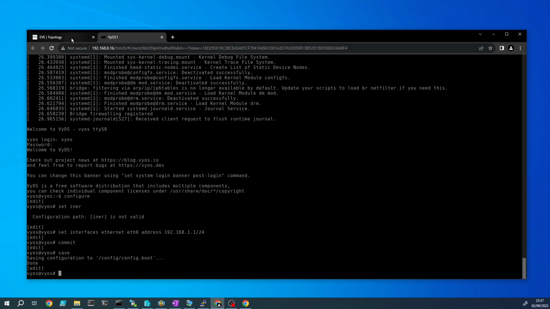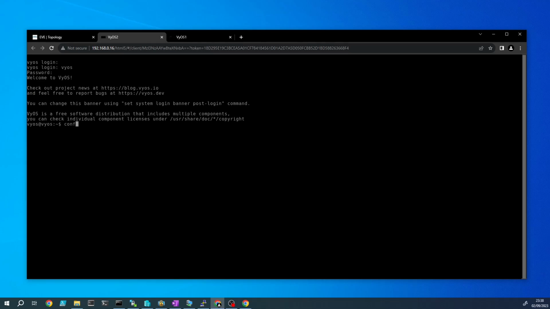Okay, let's do the same on router 2. Log in as vyos. Let's enter configuration mode and let's set the Ethernet 0 interface address as well. We'll set it to 192.168.1.2 this time on a /24 again. Commit the configuration, save it.